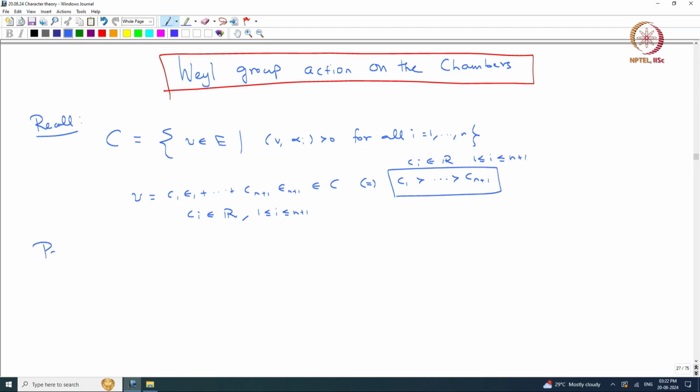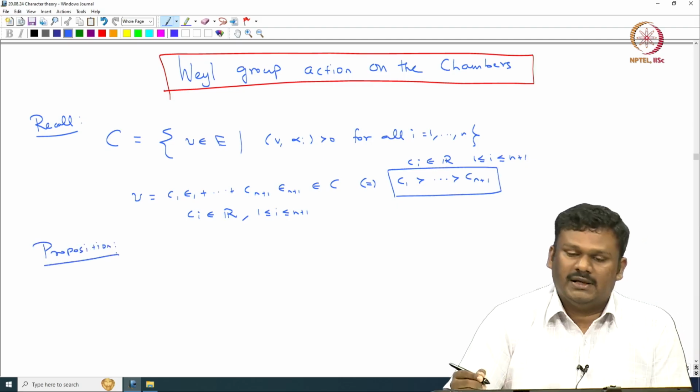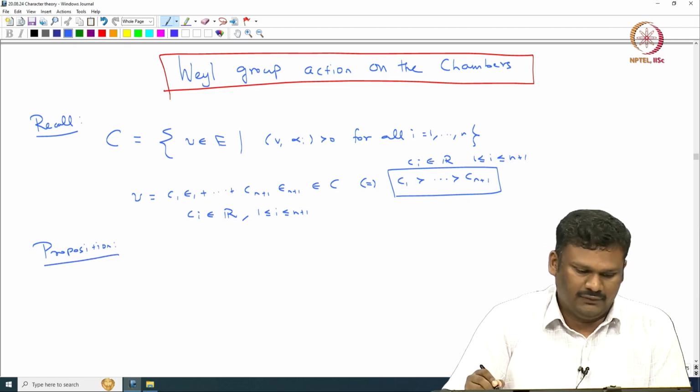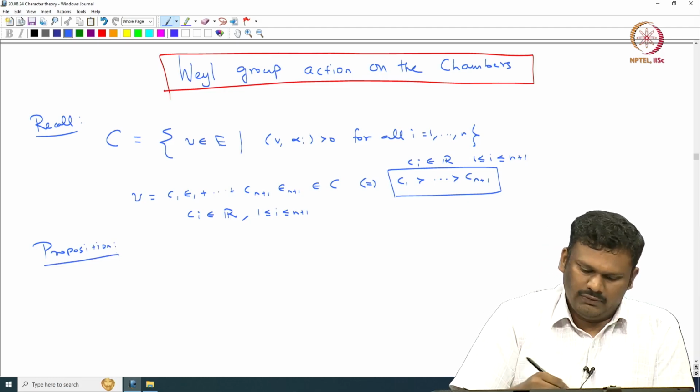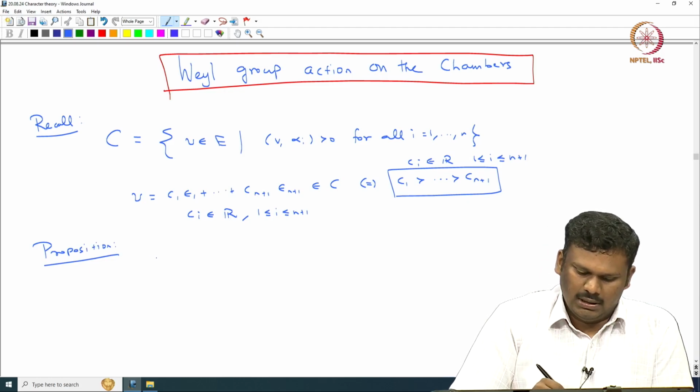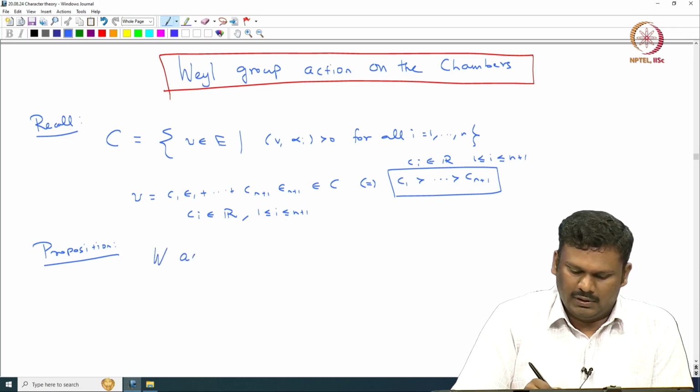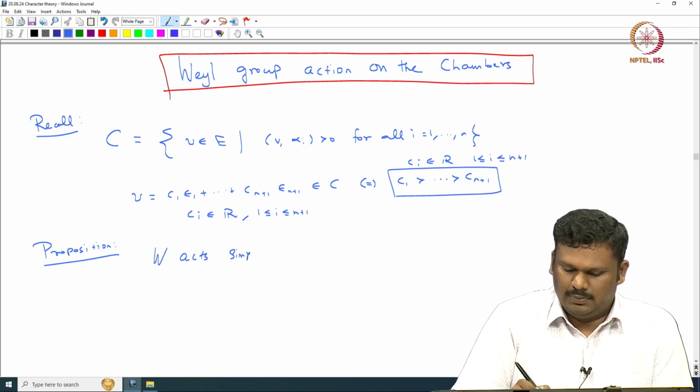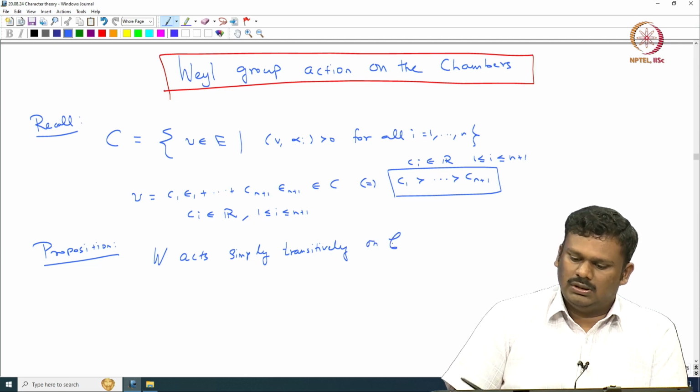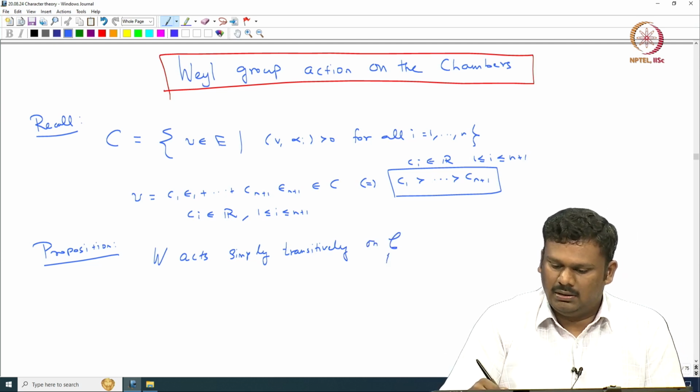Now we look at the action of the Weyl group S_{n+1} on the set of chambers. We want to make this statement: W acts simply transitively on the set of chambers. This curly C denotes the set of chambers.